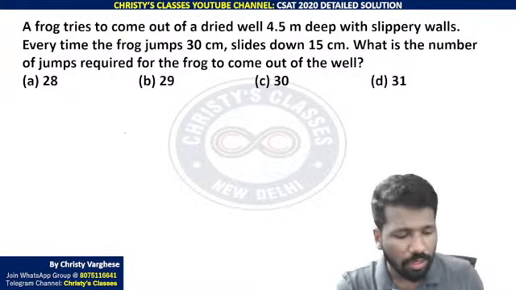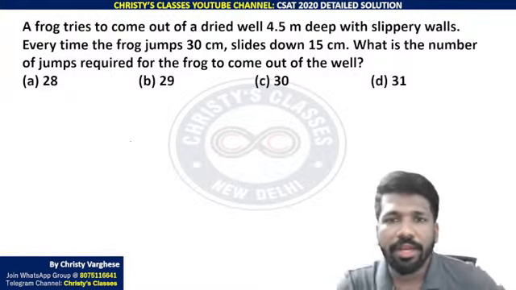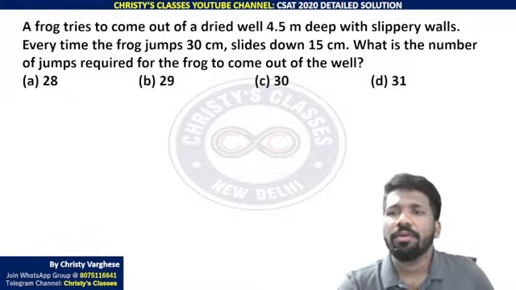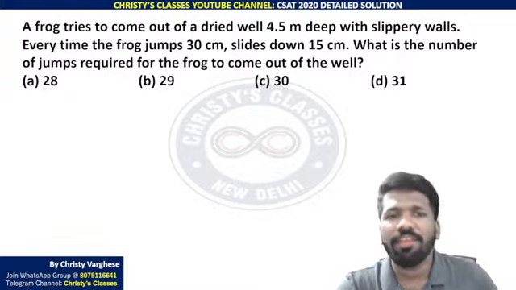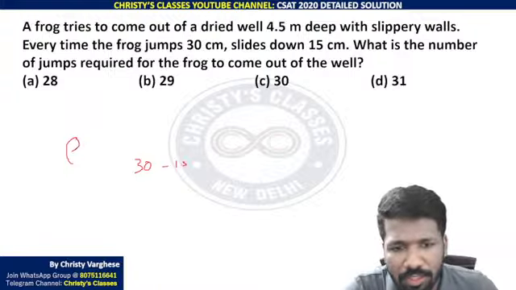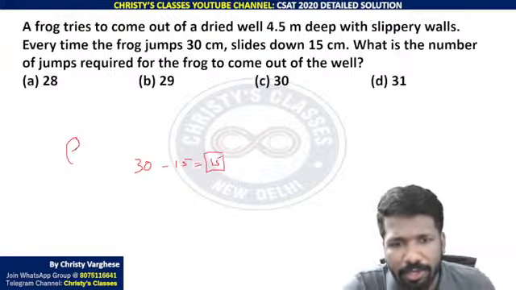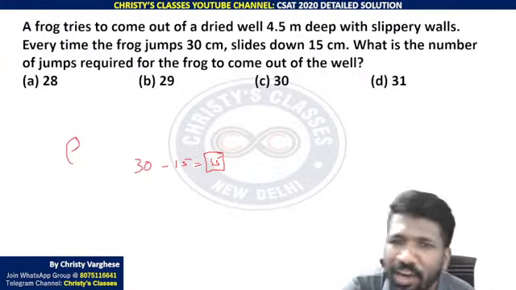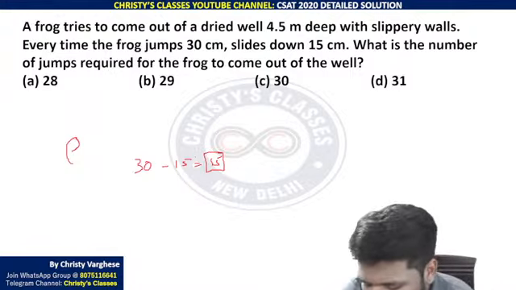A frog tries to come out of a dried well 4.5 meter deep with slippery walls. Every time the frog jumps 30 centimeter, it slides down 15 centimeter. So 30 centimeter in the first jump, 15 centimeter slides down. So 30 minus 15, 15 centimeter only after that sliding down. But sliding down happened after